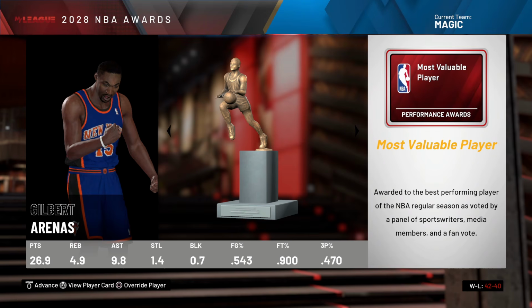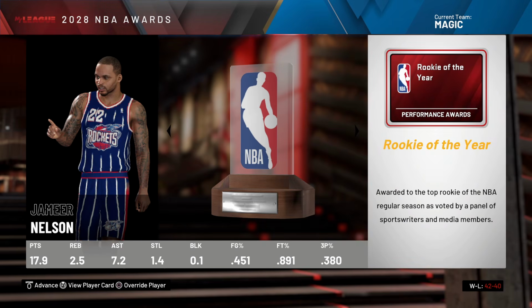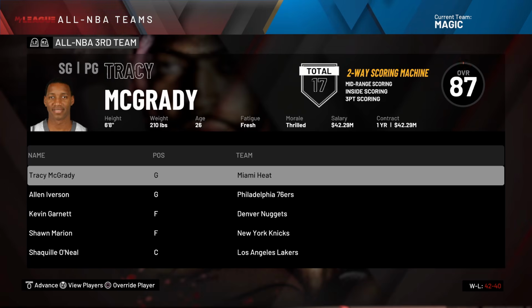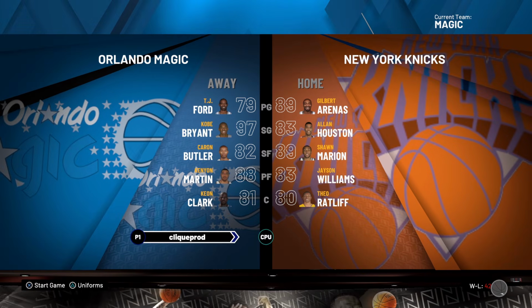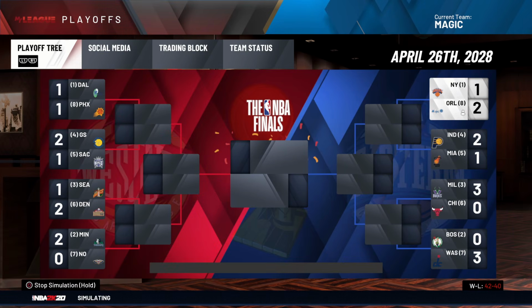The most valuable player back-to-back, not player, but New York Knicks, Gilbert Arenas. 27-10 a game. The guy is just 23 years old, already doing this. Jameer Nelson, Rookie of the Year. LeBron James, DPOY. Oh god, I think something might have messed up with him being invisible, because I'll fix it. We can't have LeBron invisible, for God's sake. Kobe Bryant, I think once again did not make the All-NBA teams. We are the 8th seed against the Knicks. Yeah, that's rough. Thought we'd be better without Penny and with Kenyon, but I guess not.